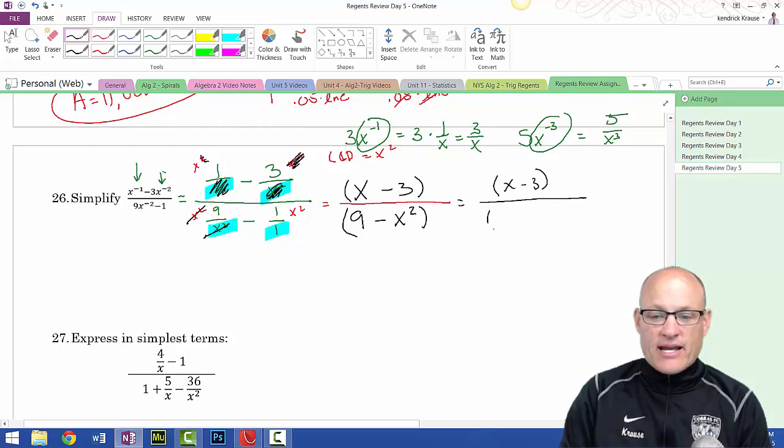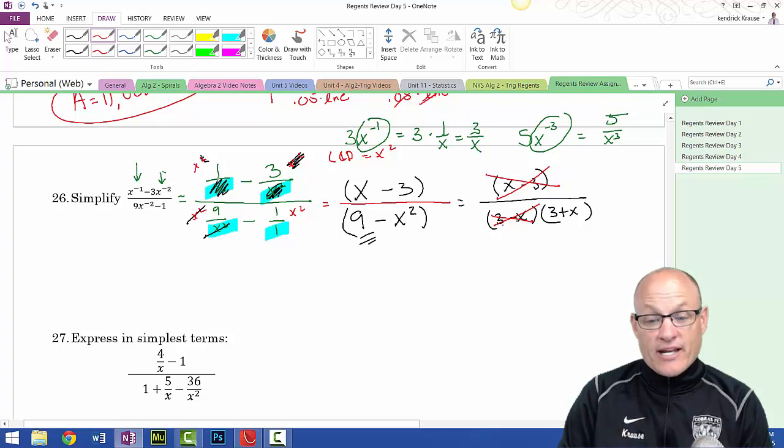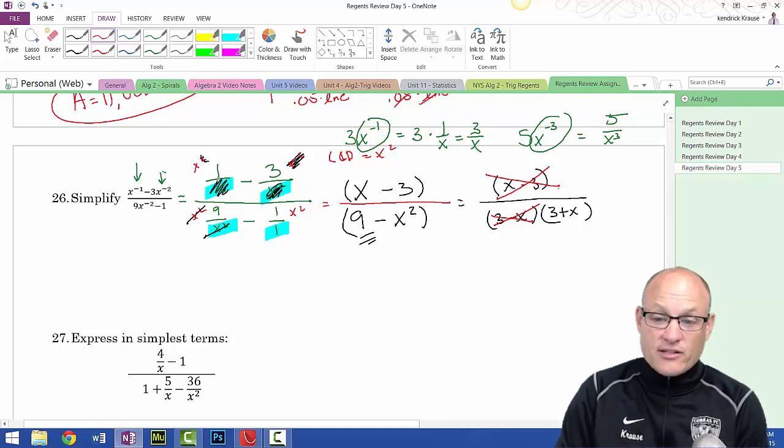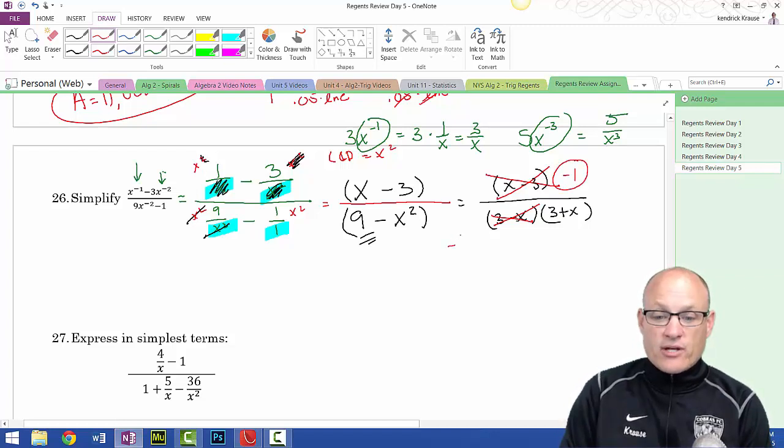In the denominator, I can factor this thing to 3 minus x and 3 plus x. And because the number came first, the number has to come first over here. Well, I'm almost done. These two things actually cancel, but did you notice that one of them is backwards from the other one? In my classroom, I like to call that the -1 rule. They'll cancel each other, but they make -1. So my final answer is -1 over 3 plus x.